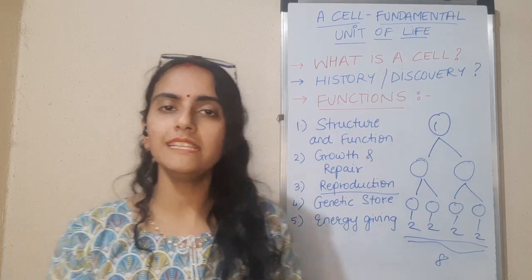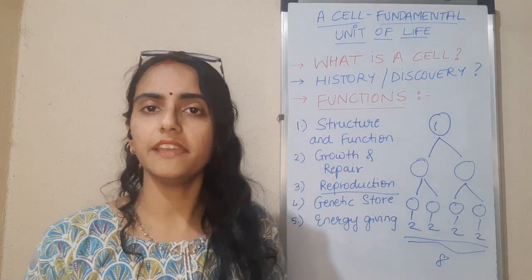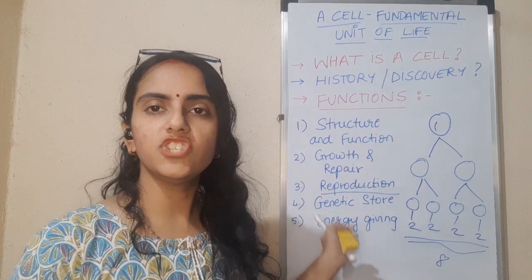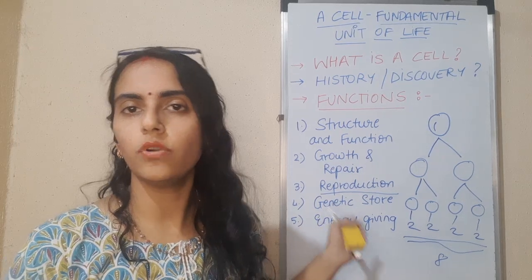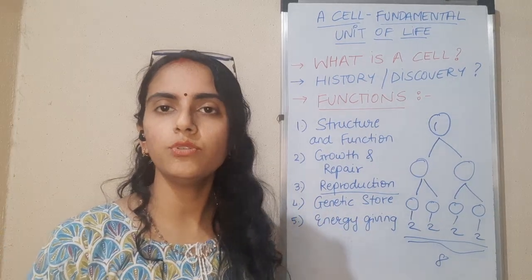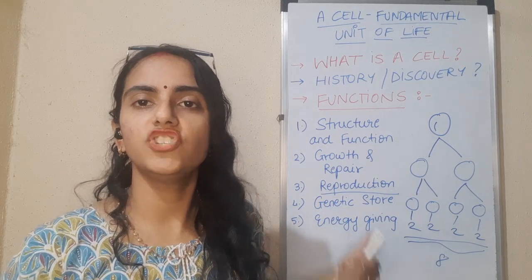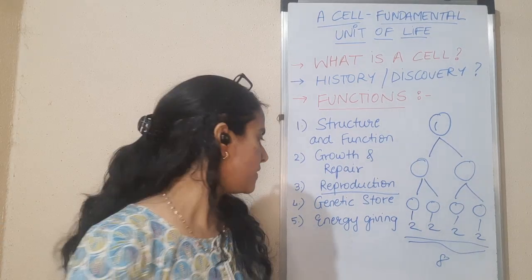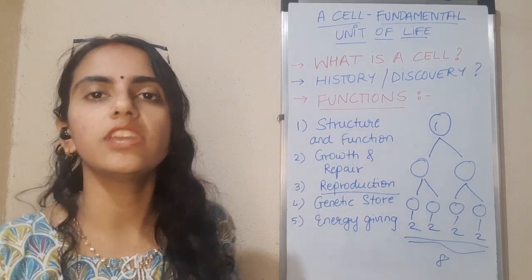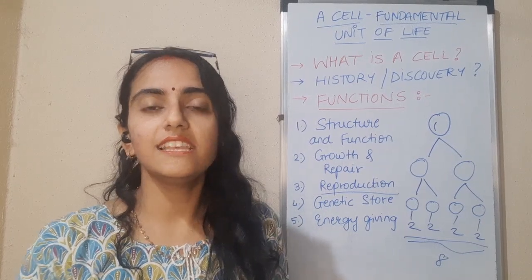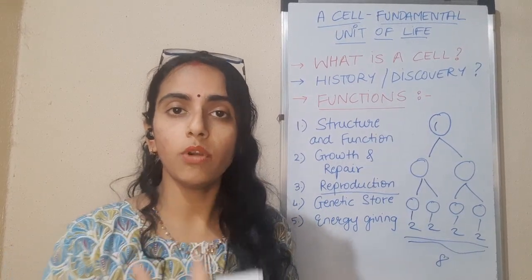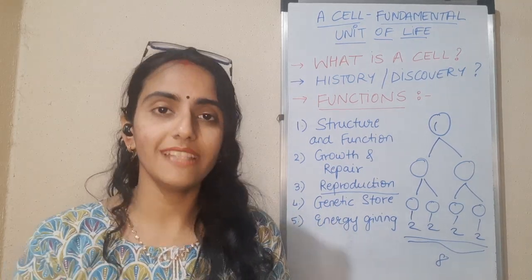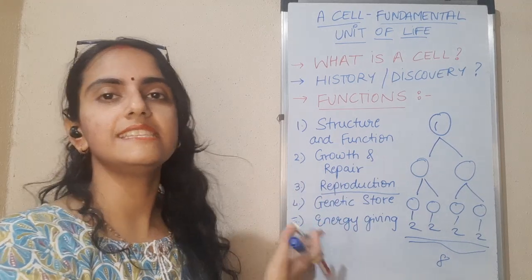Okay? So, in our upcoming sessions, when we will be studying about the structure of the cell in detail, I will be telling you all more about genes, genetics, and where the DNA is stored in the cell. For now, what we only need to know is cells play a role as a genetic store in our body where they are storing our genes and our DNA material. And last but not the least is energy giving. Now, these cells are the cells which are containing blood. They are absorbing all the nutrients from our body, and those nutrients are ultimately giving out energy. So, that energy is also stored in these cells itself.